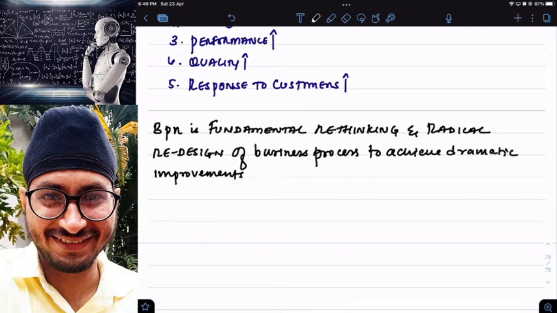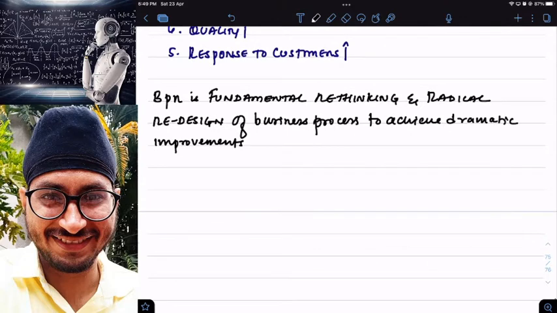Sir, what do we mean by fundamental rethinking? Fundamental rethinking means thinking from scratch. Think from scratch means start everything from the beginning. Stop doing the work in the way in which you are doing it. Completely change the way of working. Forget the existing. Let us say I'm doing sales in one particular manner. Forget that. Completely start from the beginning again. It's called fundamental rethinking.